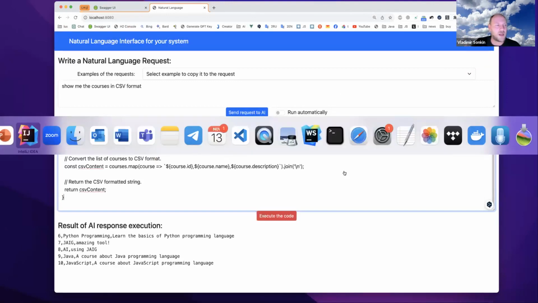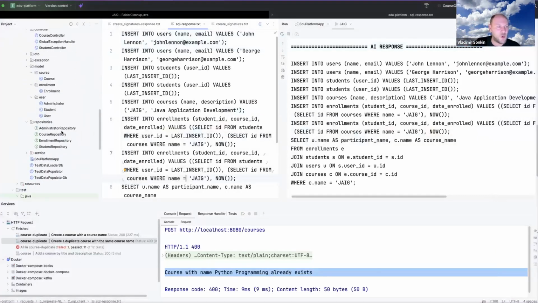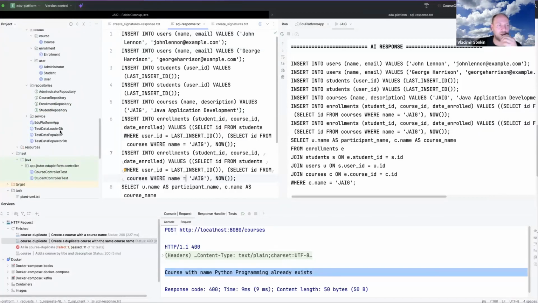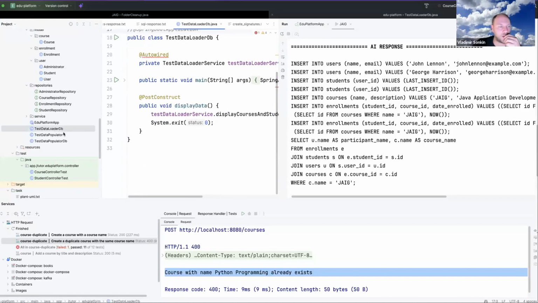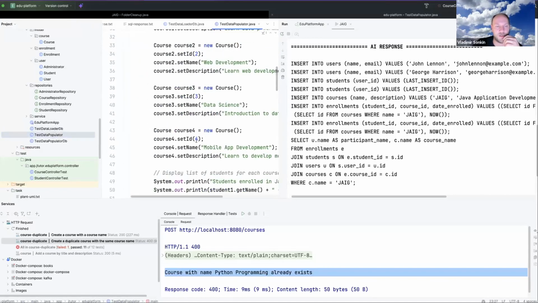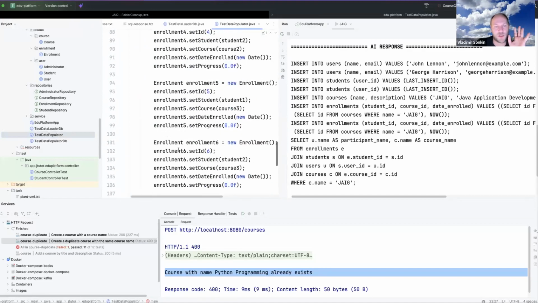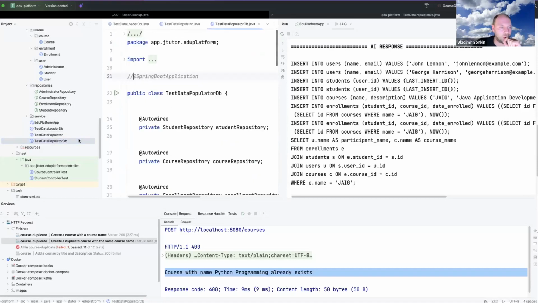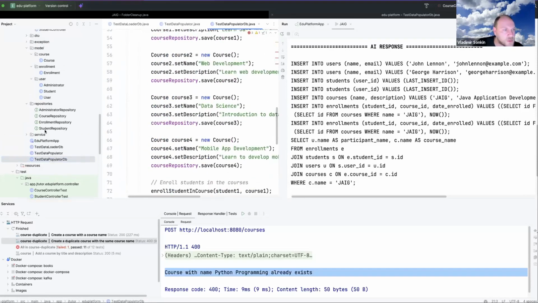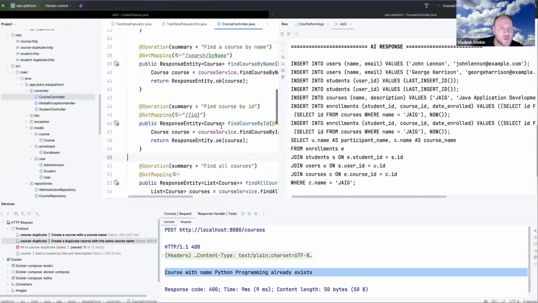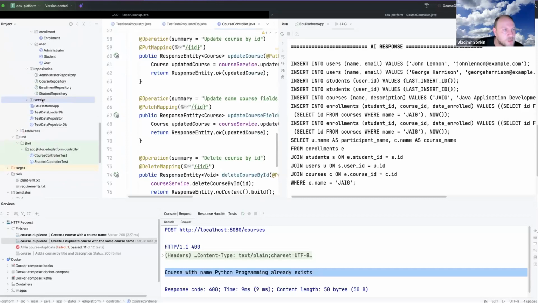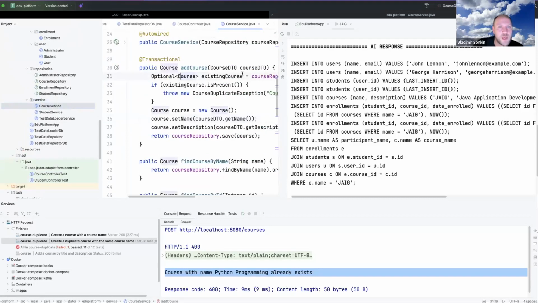Two additional features, just 2 minutes of your time, which I didn't demonstrate. One feature is a possibility to do refactoring. It is not unique for JAIG, but it is actually very easy to do. Just 2 minutes and I finish. For example, I will take some code for refactoring. Let me take, for example, the course controller. Okay, let me take the course service maybe.